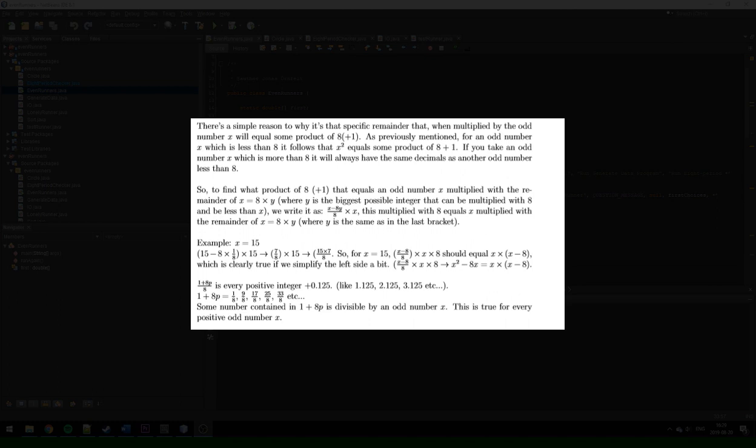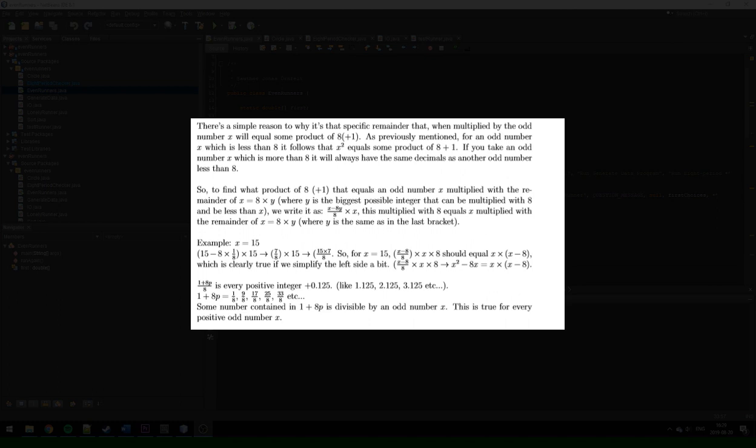As previously mentioned, for an odd number x which is less than 8, it follows that x times x equals some product of 8 plus 1. If you take an odd number x which is more than 8, it will always have the same decimals as another odd number less than 8.